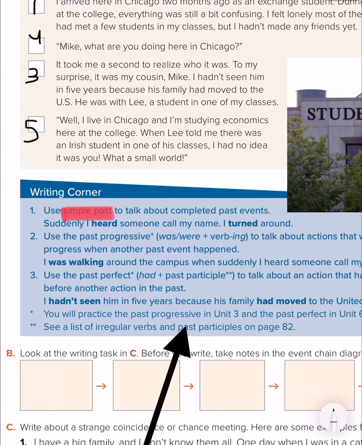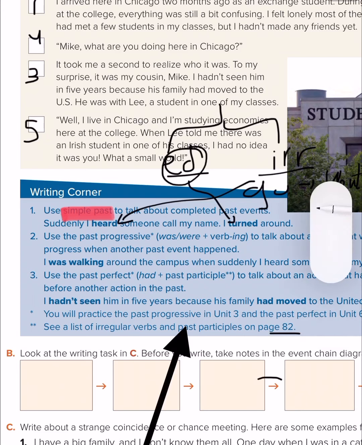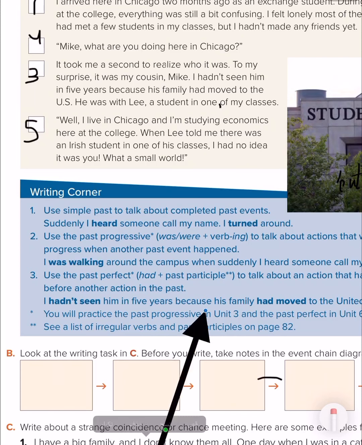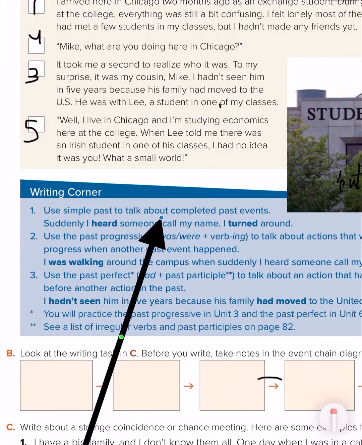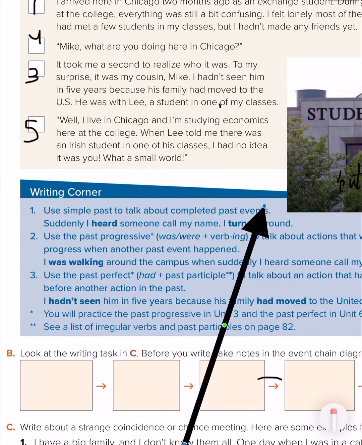In the simple past, with some verbs we just add ed, and some verbs are irregular, so we have to change them. For example, go will be went. Okay, so on page 82, as you can see here, with some verbs we just add ed, for example turned, and some change, as here, I heard. So when can I use the simple past? I use the simple past if I want to talk about completed past events. Okay, it's like an event that is completed in the past.